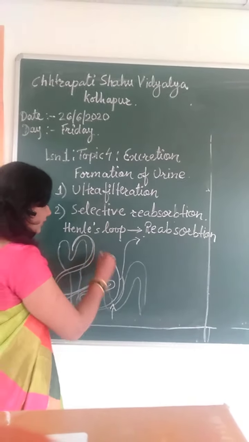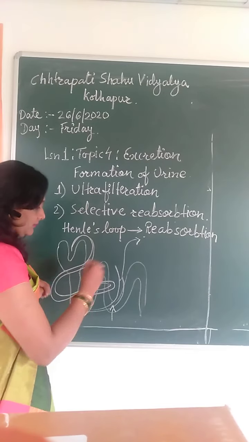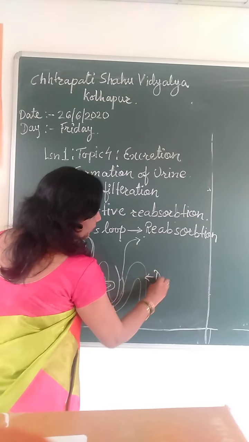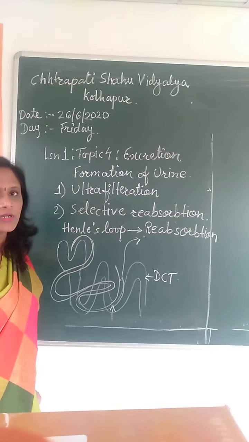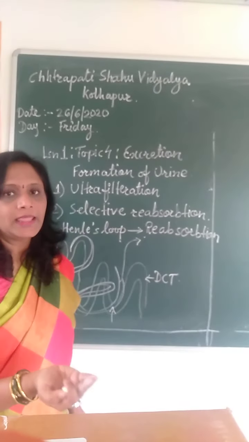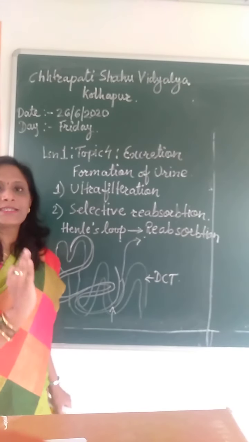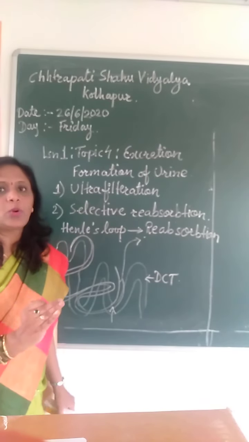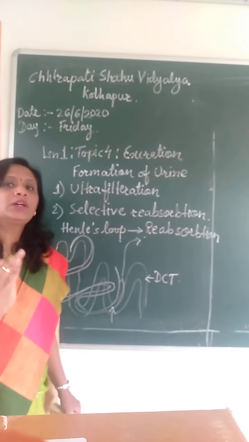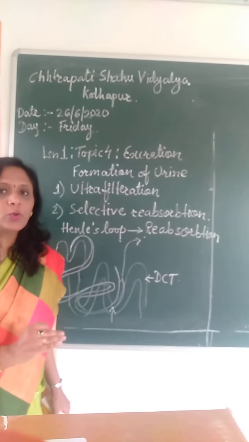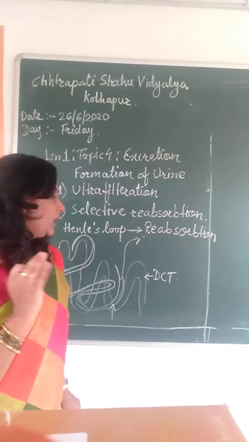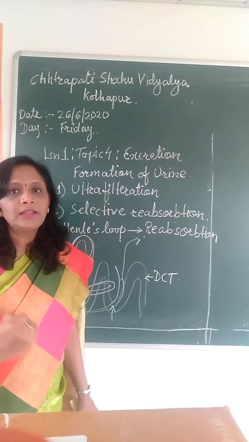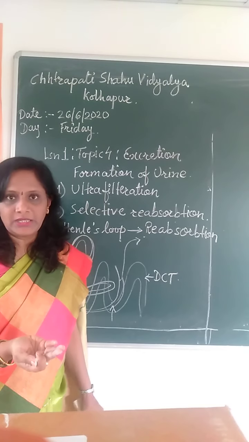And then further the urine formation takes place, and this urine is further sent to the distal convoluted tubule, DCT, the part which is between the tubule and the collecting duct. The end part of the tubule is called the distal convoluted tubule, where tubular secretion takes place. So here what happens? The ions like potassium ion and ammonium ion, which are there in the urine, are reabsorbed again in the blood.